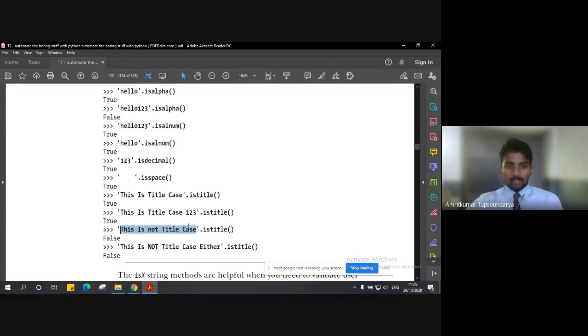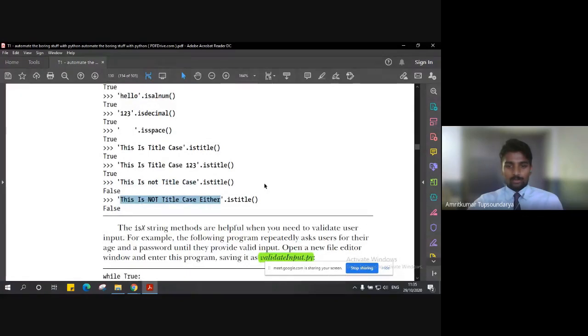So this is not title case. Why? The simple reason is that the n in "not" is not a capital letter. So that is the reason it doesn't satisfy the condition of being a title, and hence it returns false. Right. So this is not title case either. Can anybody tell me why? This example specifically. It's a simple example. I hope people will be successfully identifying it.